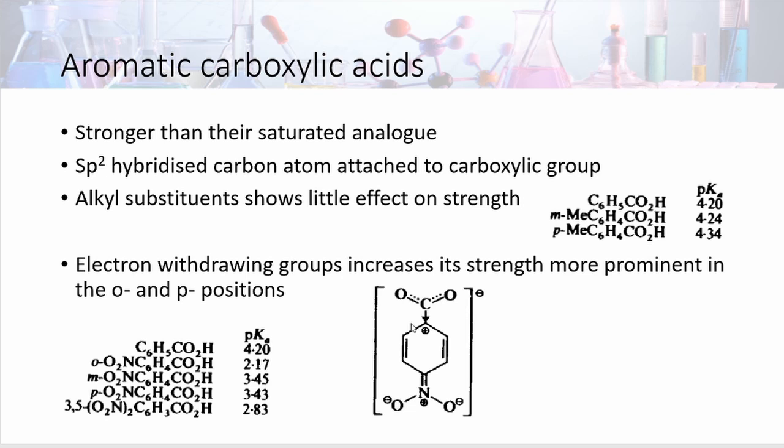In case of alkyl groups, if we introduce them there is no prominent effect, we can see the examples sidewise. Methyl group at meta position in benzoic acid slightly increases the pKa value. Para, there is also a slight increase in the pKa values, meaning a slight decrease in the acid strength.